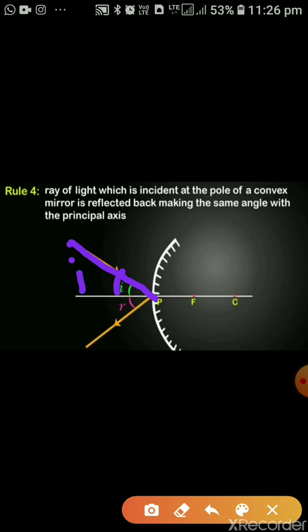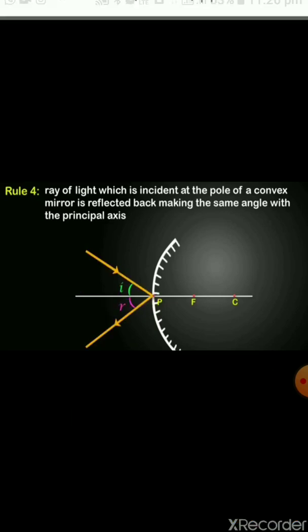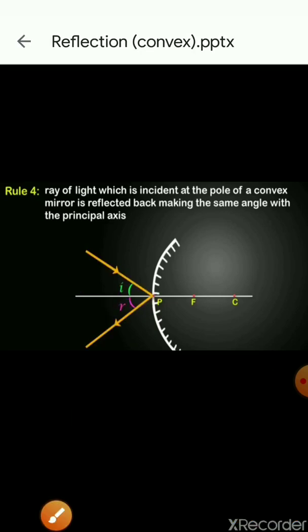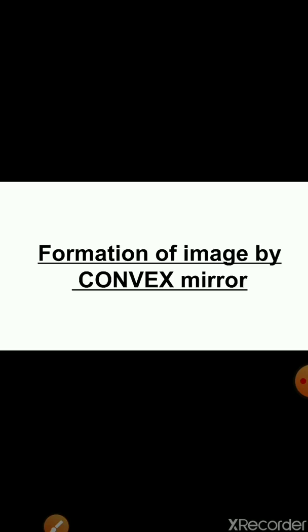After reflection, when it is going back, it makes the same angle, angle r, and in this case angle i is equal to angle r. So children, these are the 4 rules with the help of which we can draw the ray diagrams for a convex mirror.